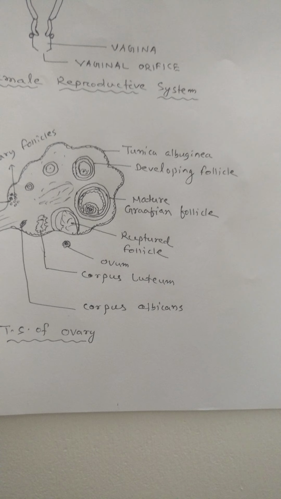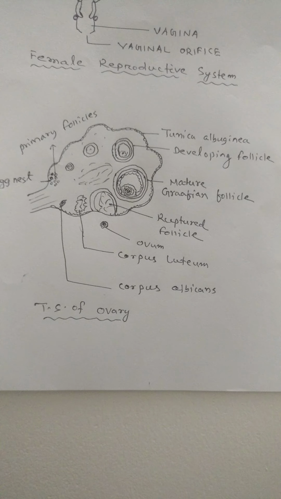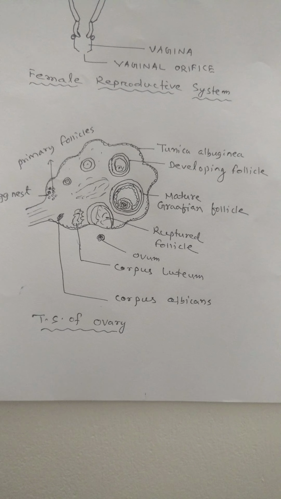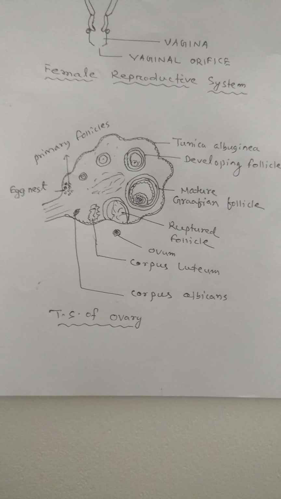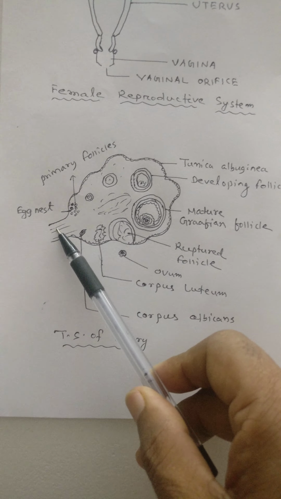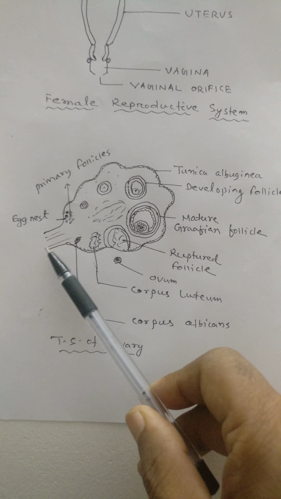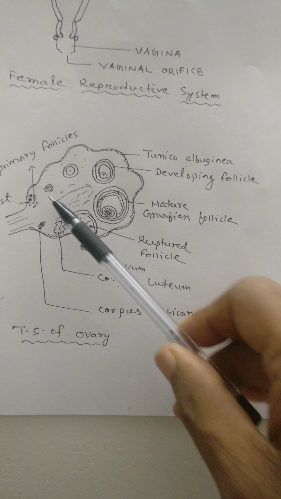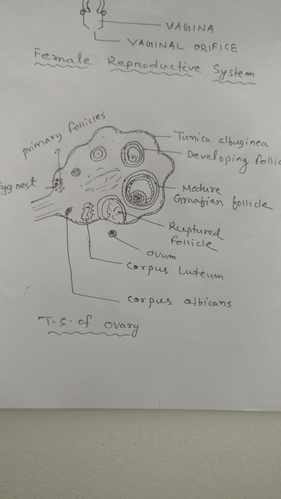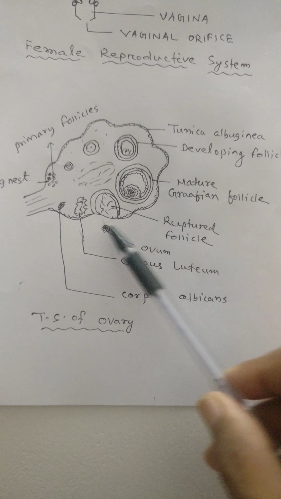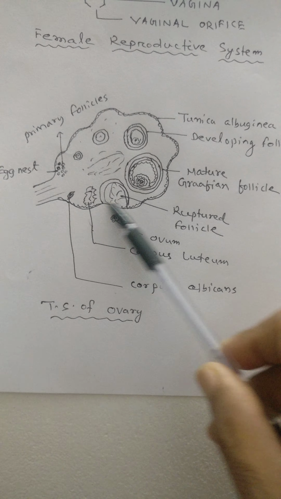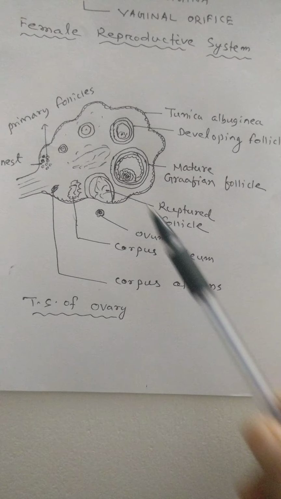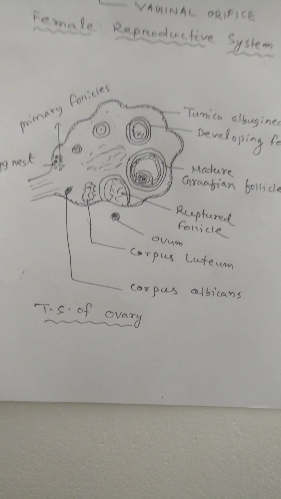In testis also, in males, the outer covering of testis is tunica albuginea. And this is mesovarium, connection of ovary with the body. And this is the internal part. In the internal part, you can see outer portion called cortex and the middle portion called stroma.